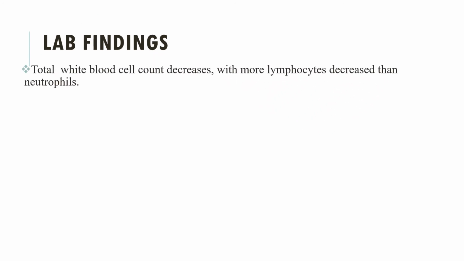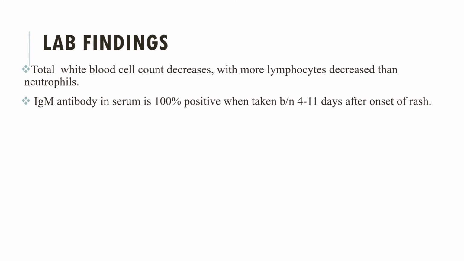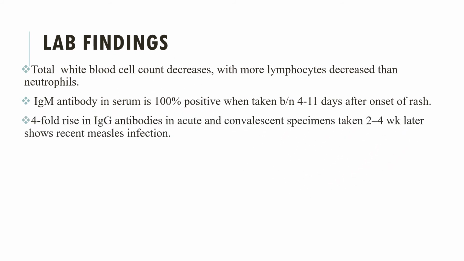When we see lab findings and the lab diagnosis in measles, the total white blood cell count decreases, with more lymphocyte decrease than neutrophils. And the confirmatory diagnosis is IgM antibody in serum, which is 100% positive when it is taken between 4 to 11 days after the onset of rash. So IgM antibody detection in the serum of a suspected patient is a confirmatory diagnosis. And also a fourfold rise in IgG antibodies in acute and convalescent specimens taken 2 to 4 weeks later shows recent measles infection.